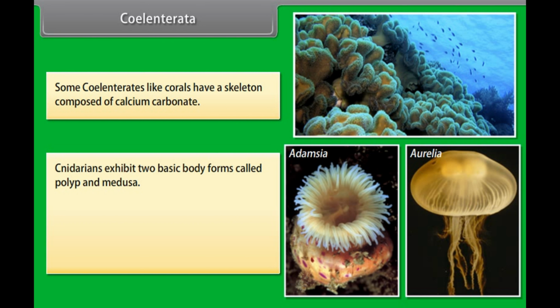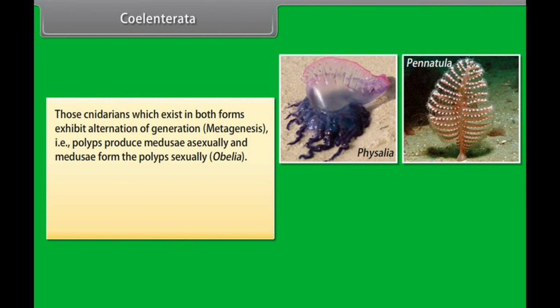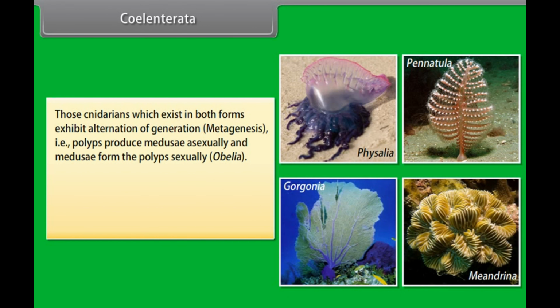Cnidarians exhibit 2 basic body forms called polyp and medusa. The former is a sessile and cylindrical form like Hydra, Adamsia, etc., whereas the latter is umbrella-shaped and free-swimming like Aurelia or jellyfish. Those cnidarians which exist in both forms exhibit alternation of generation, for example, metagenesis, that is, polyps produce medusae asexually and medusae form the polyps sexually.